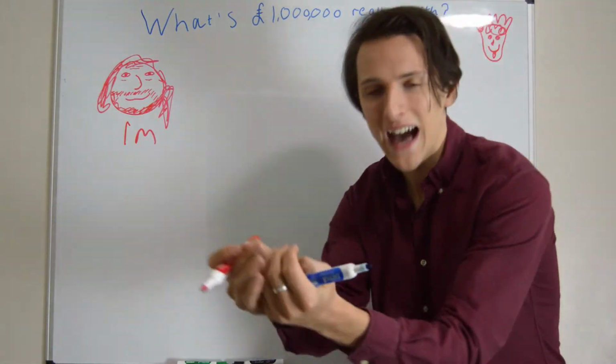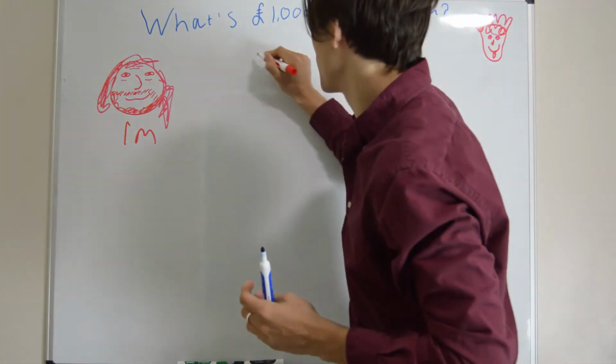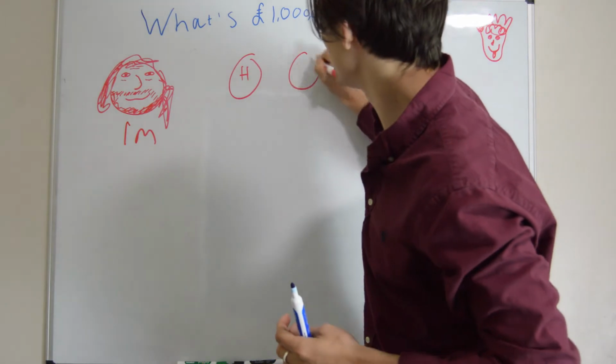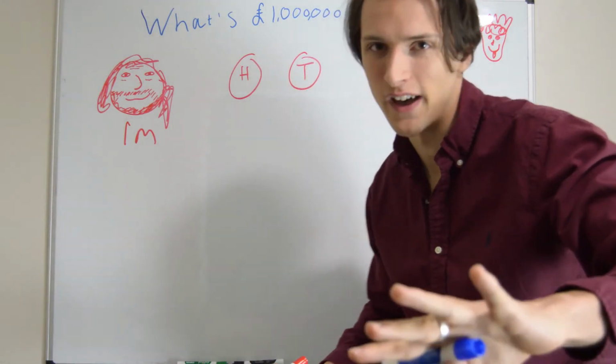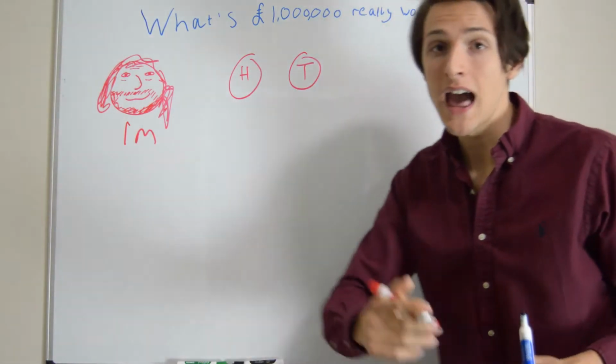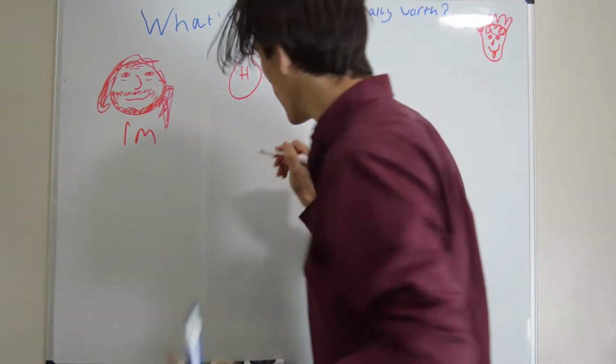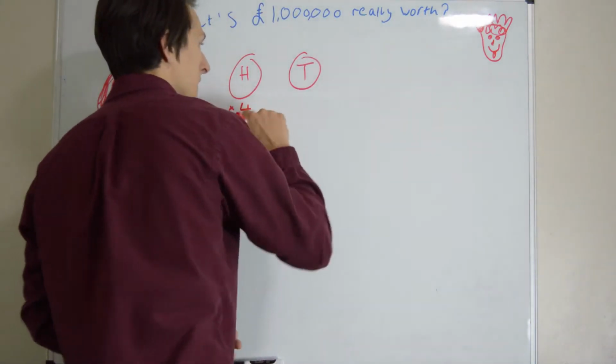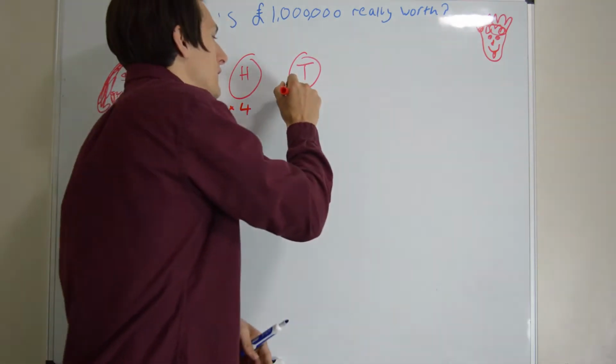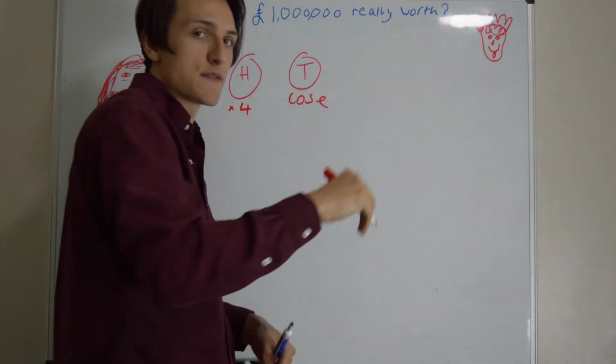But I offer Steve an amazing opportunity, okay? An investment opportunity like no other. We flip a coin. If it comes up heads, well, I'm going to times Steve's money by 4. Right? Times it by 4. And if it comes up tails, well, unfortunately, Steve's going to lose everything.